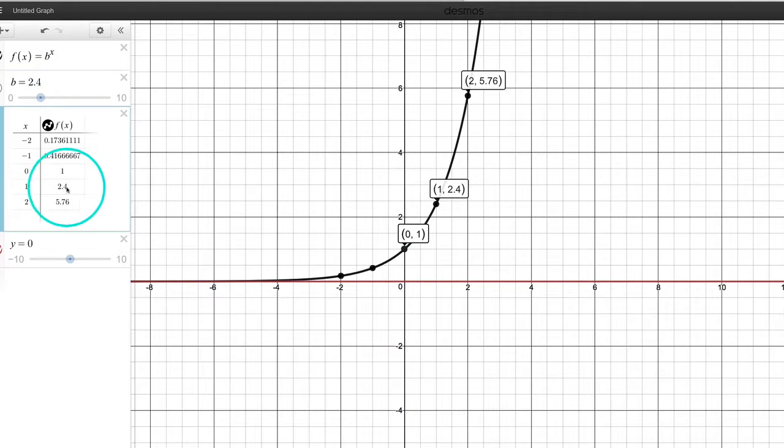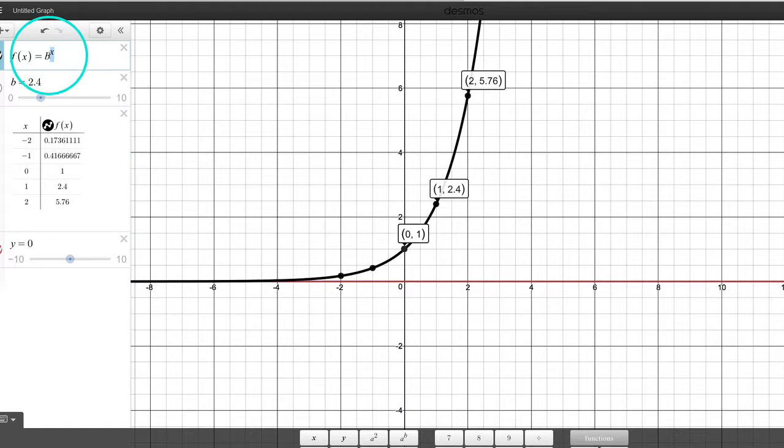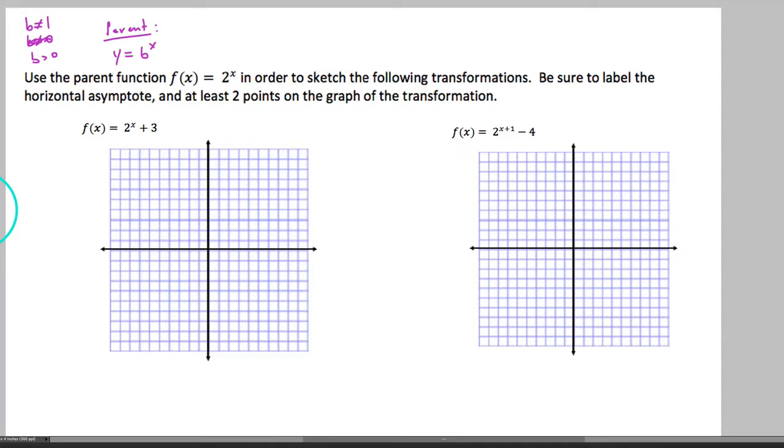Generally speaking, if you plug in 1 for your power, you're going to get b to the first power. In other words, you're just going to get whatever the base value is. So some things I want to make sure we write here next to parent about our parent function. If it's exponential and b is greater than 1, if we have a base greater than 1, then it's going to have an asymptote on the x-axis at y equals 0. That's one of our 3 critical points. We say (0, 1) would be on our graph, and then the other point on our parent function would be (1, b). I'm just going to say that this is at some arbitrary height that represents b.